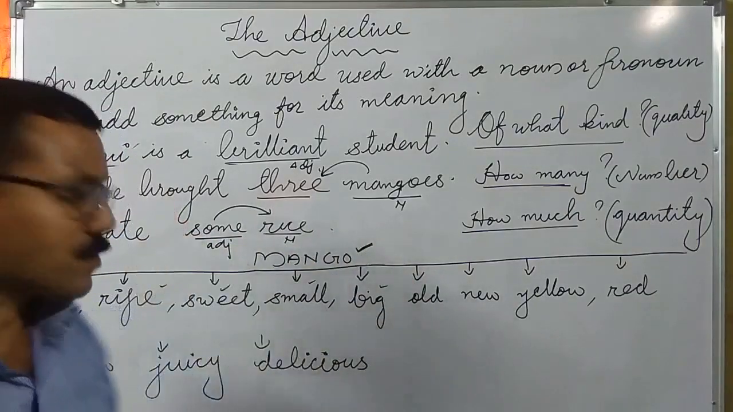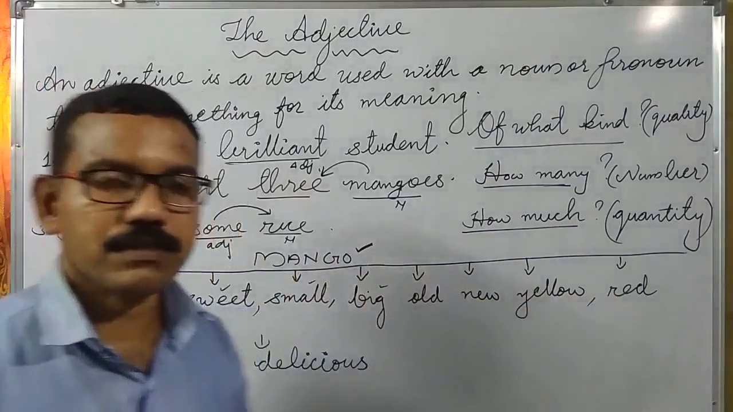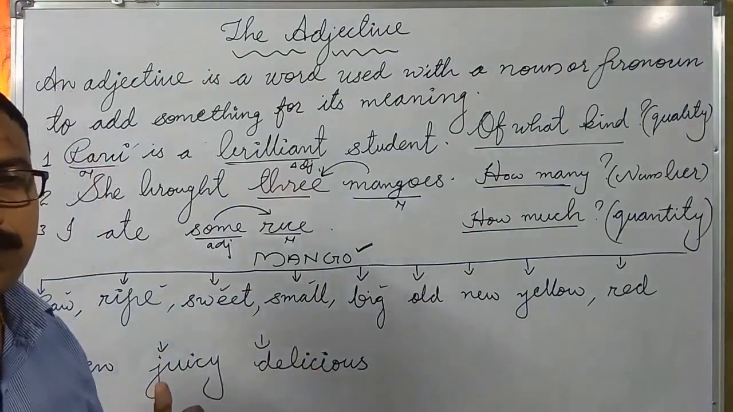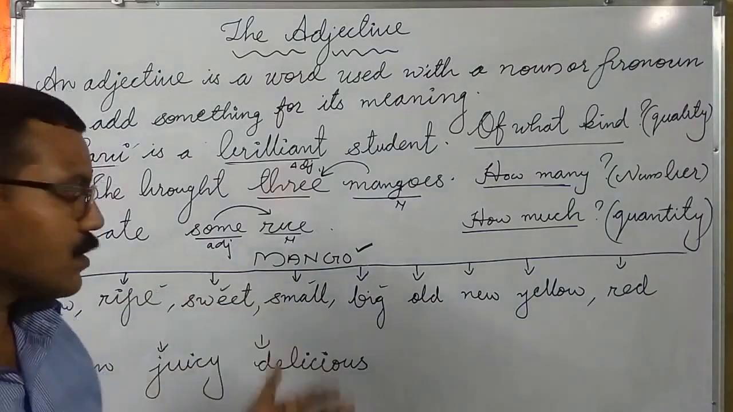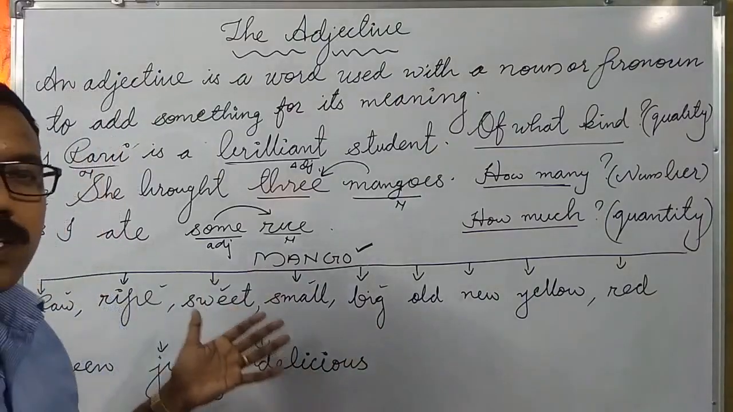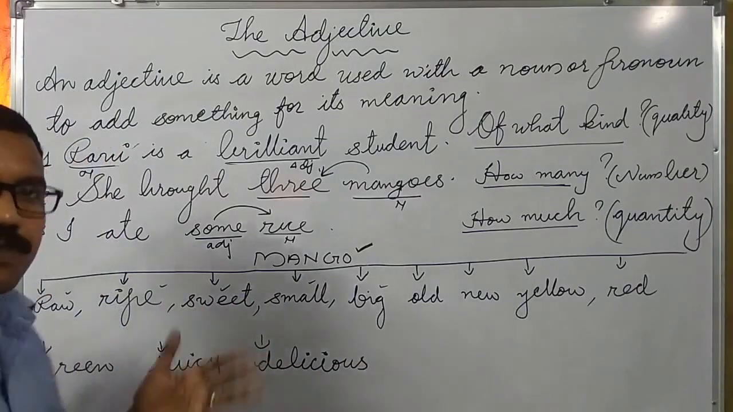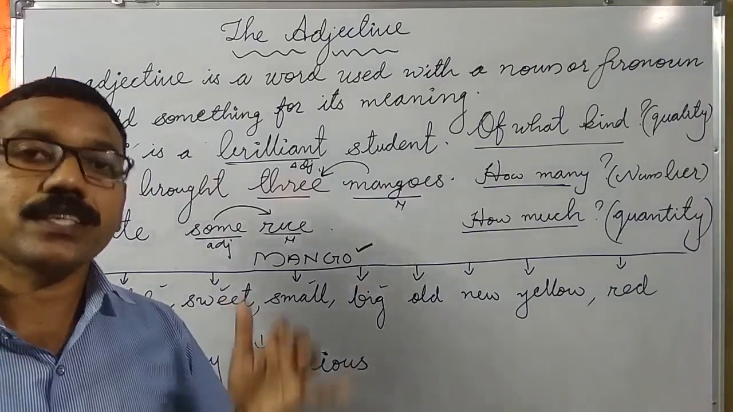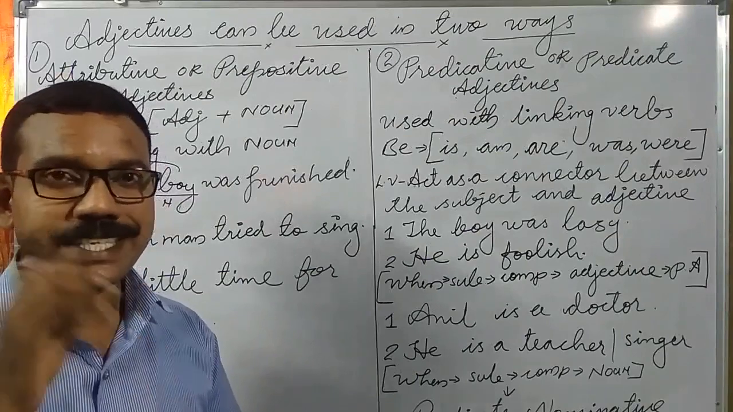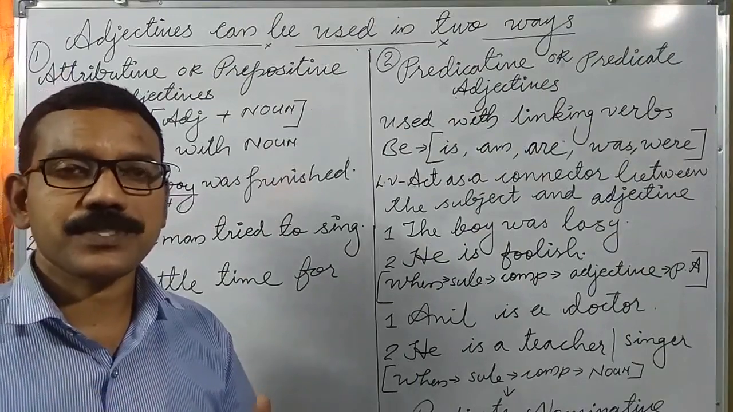Look at the first sentence. I can say, mangoes are red. I can say, mangoes are delicious. I can say, I purchased some big mangoes. I can say, the mangoes are sweet. The mango is juicy. In this way, we can modify the noun by using adjectives. So try to learn as many adjectives as you can. Next, we can see how to use adjectives in sentences.